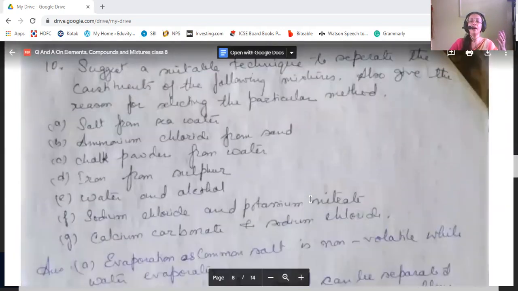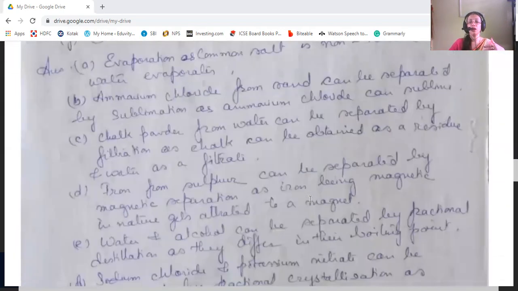Now iron from sulfur. Iron and sulfur can be separated by magnetic separation, because iron is a magnetic substance. Iron can be attracted by a magnet, but sulfur is not.